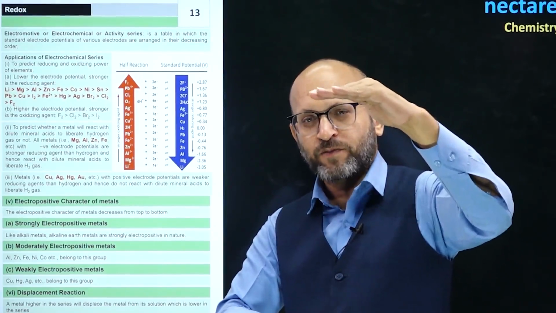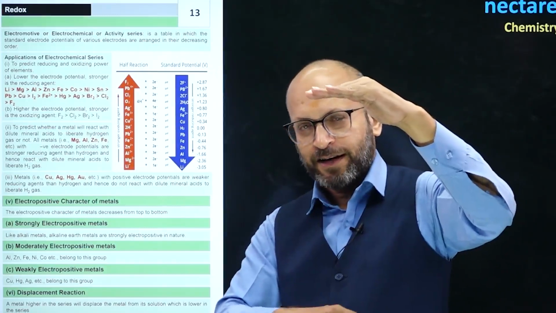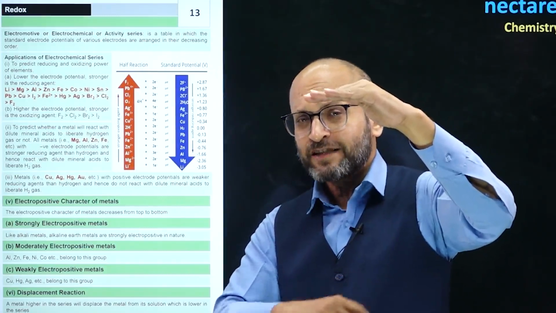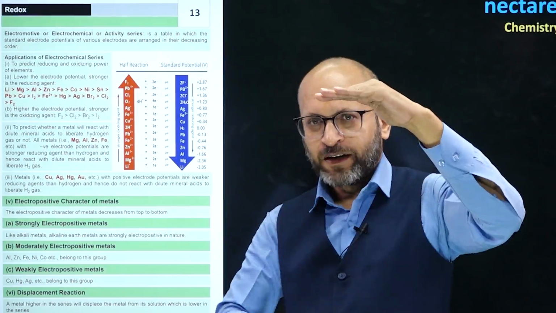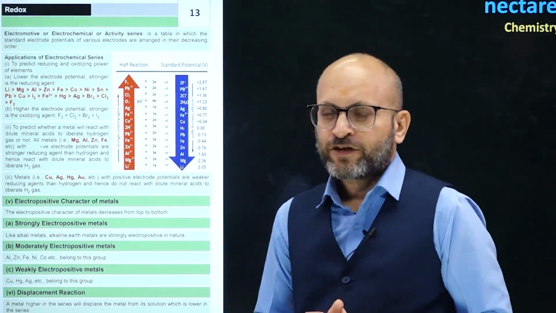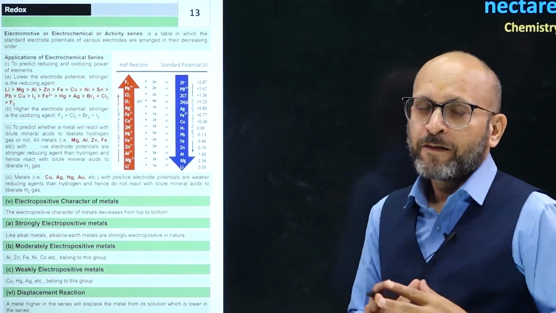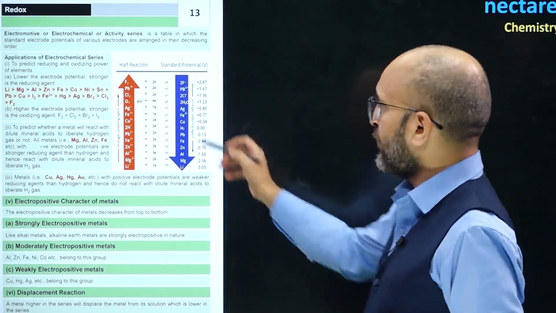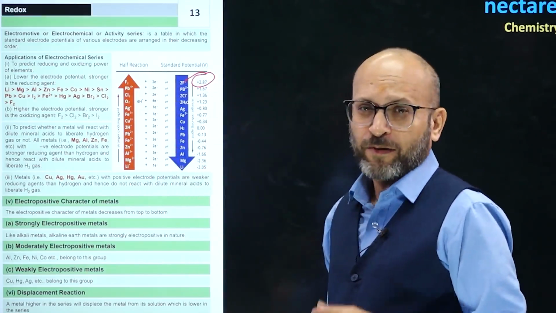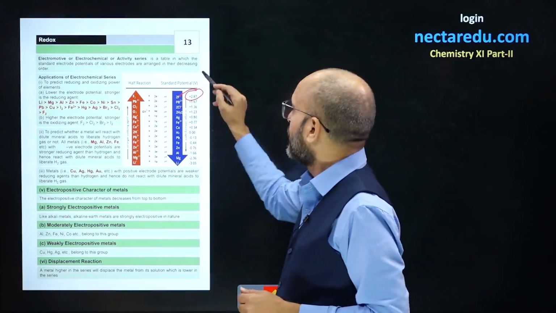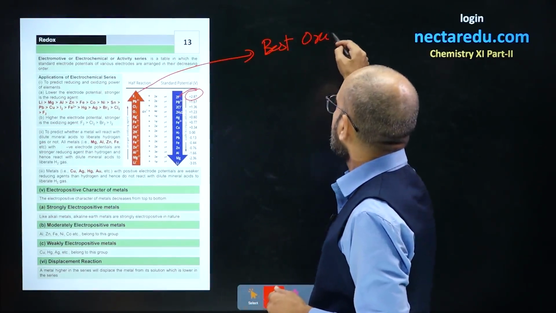Fluorine has the maximum electrode potential value. It is the best oxidizing agent. Lithium has the minimum electrode potential value, in negative. So it is the best reducing agent. Best oxidizing agent fluorine, best reducing agent lithium, and hydrogen is in between, right? So from the values of electrode potentials, we can figure out which is a better oxidizing agent and which is a poor oxidizing agent. If we move from fluorine towards lithium, you can see that for fluorine the electrode potential value is plus 2.87. That means fluorine is the best oxidizing agent.